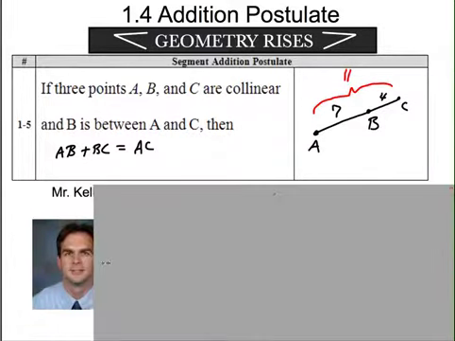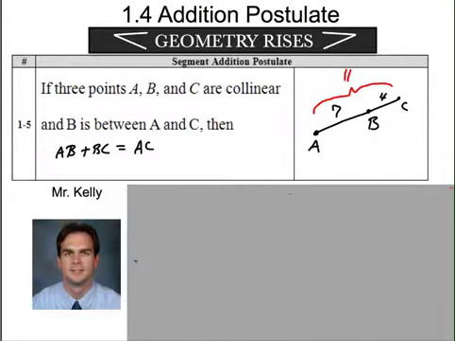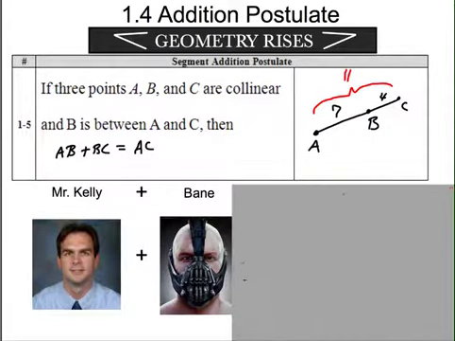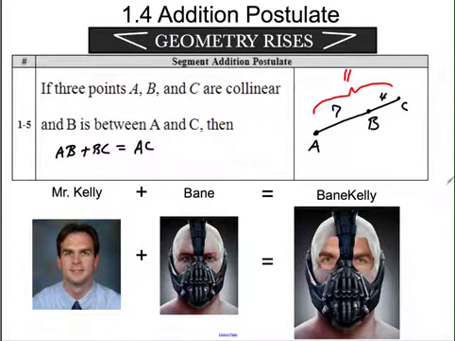Mr. Kelly's an example. So we're saying, it's just like this. What if you have Mr. Kelly and you add to it, just like AB plus BC, Bane? So we're talking Batman. What are you going to get when you get Mr. Kelly plus Bane? Obviously you add those together, you get Bane Kelly. Holy cow, that's creepy. Maybe not the best example.